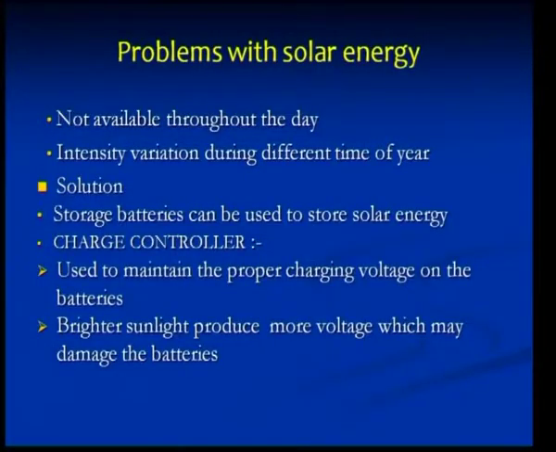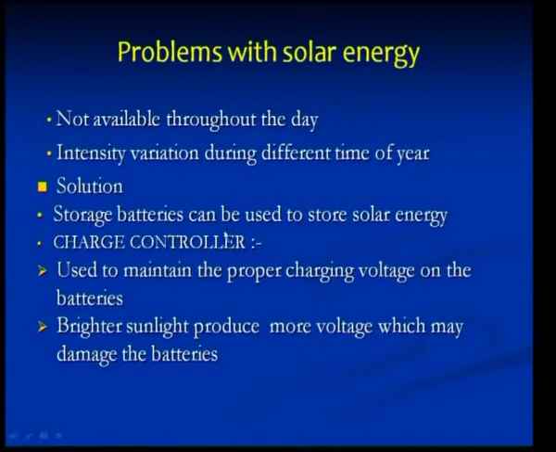The second important problem is the intensity variation during different times of the year. Every day is not going to be equal in all fashion. The intensity of sunlight is going to vary from one day to another, from one period to another, from one season to another. Throughout the year, it is not going to be uniform.